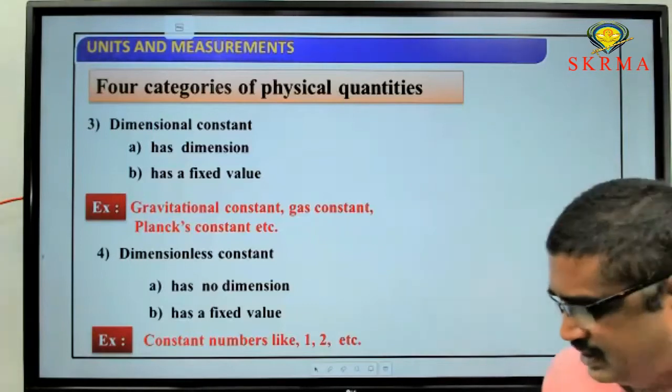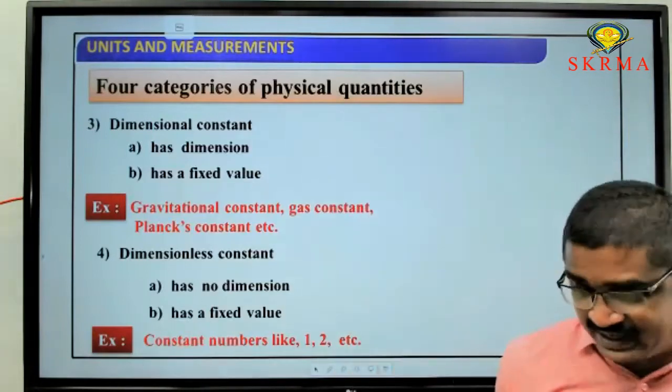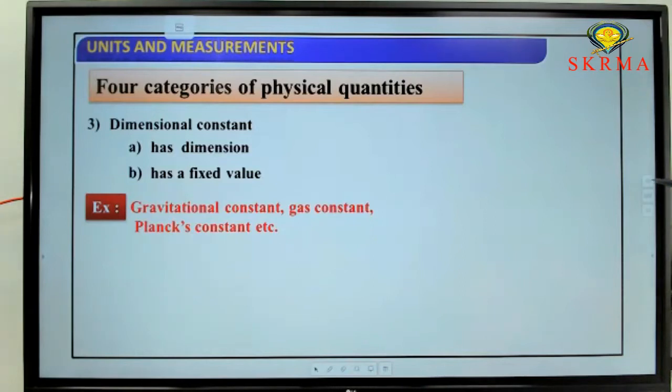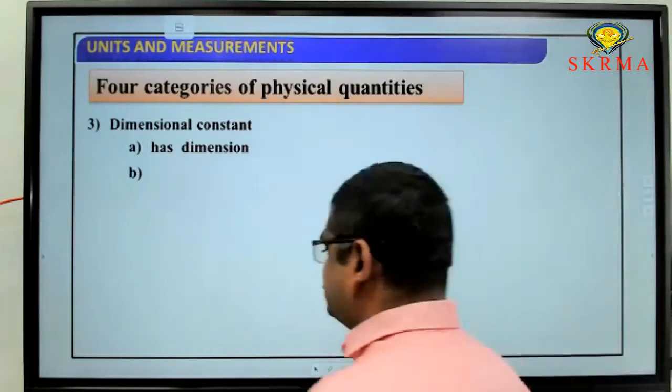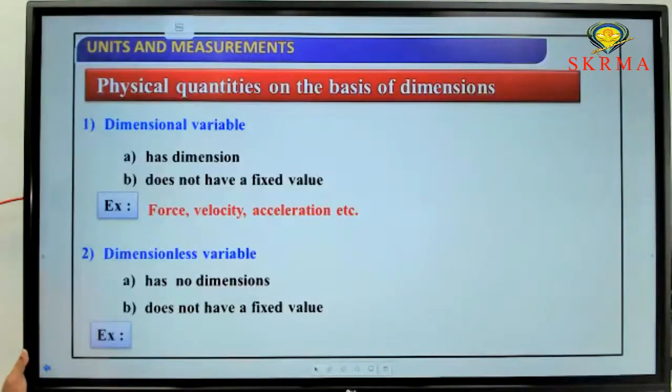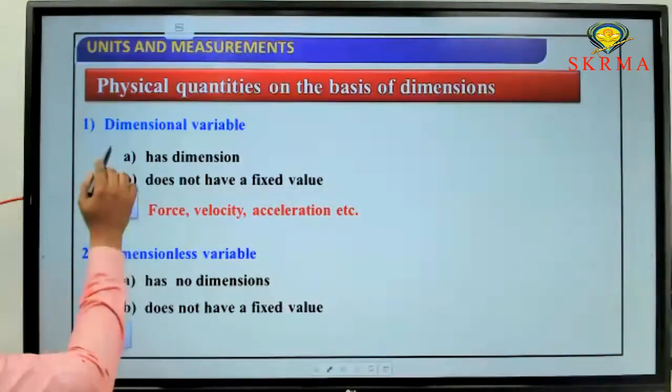Check these four quantities once again. What is the first one? All physical quantities can be divided into four types. Among those four, the first one is a dimensional variable.